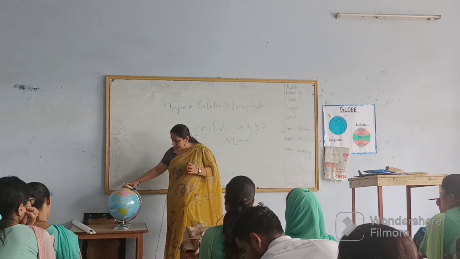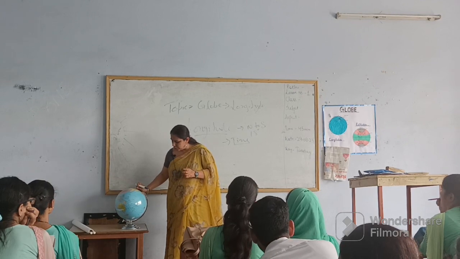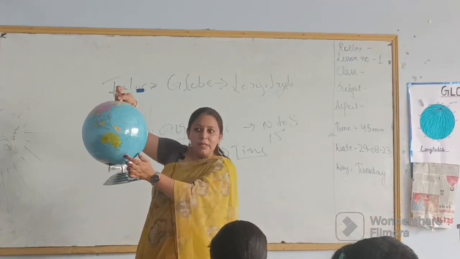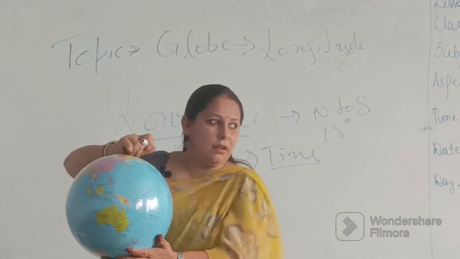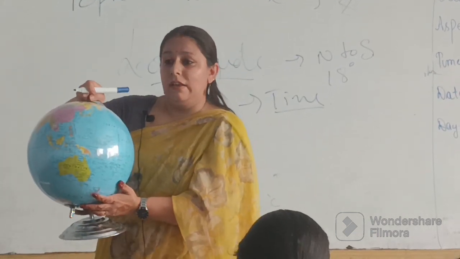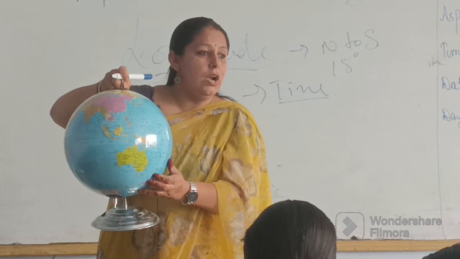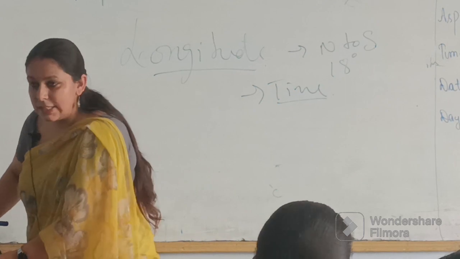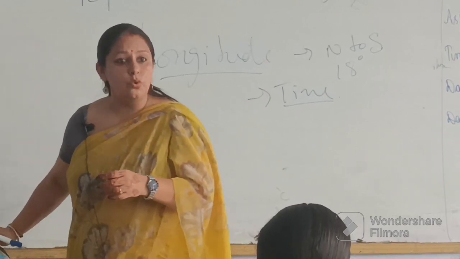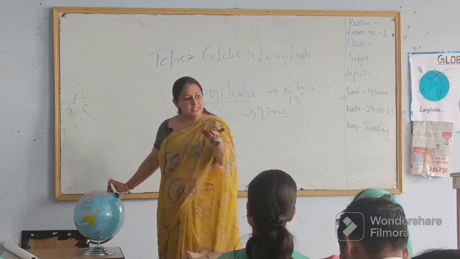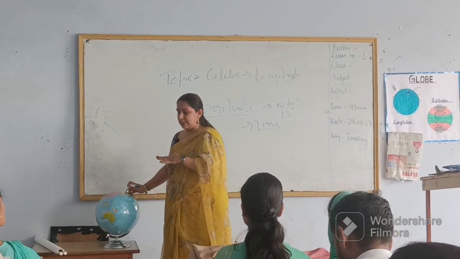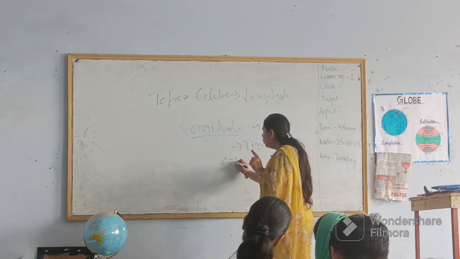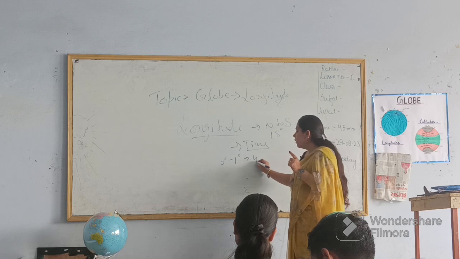There is a red line in the middle of this. This is called the timeline or prime meridian. What is this called? Prime meridian. This line divides the earth into two parts, west and east. From 0 degree to 1 degree, it denotes 4 minutes.